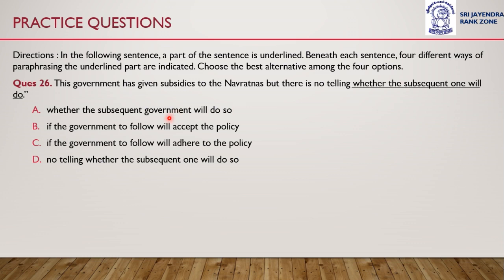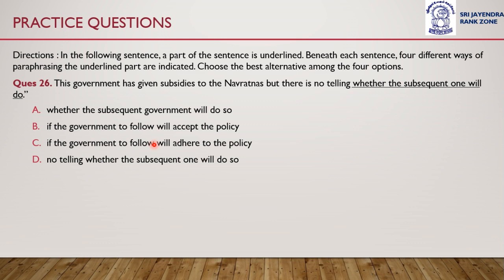Option A is whether the subsequent government will do so. Option B is if the government to follow will accept the policy. Option C, if the government to follow will adhere to policy, and option D, no telling whether the subsequent one will do so.